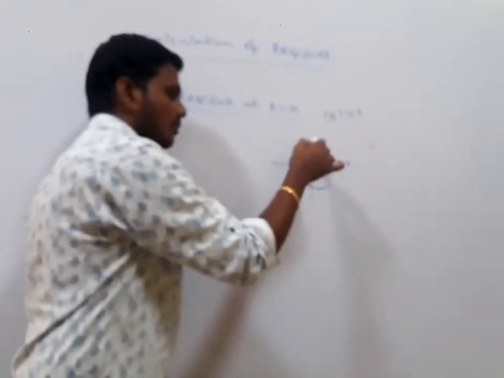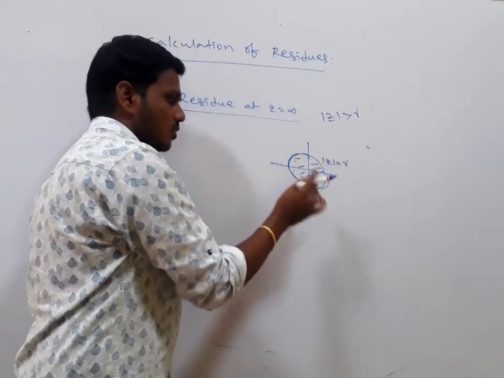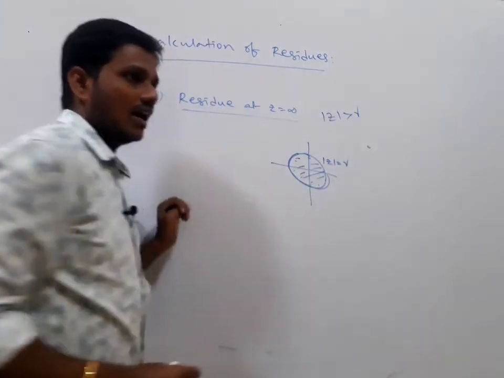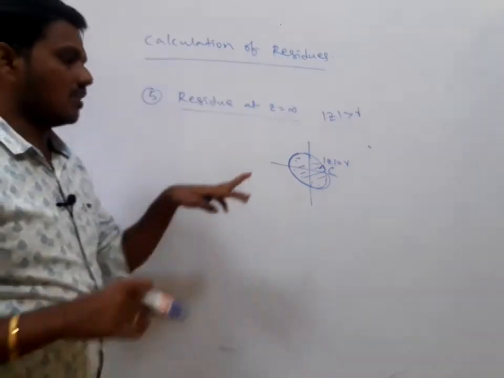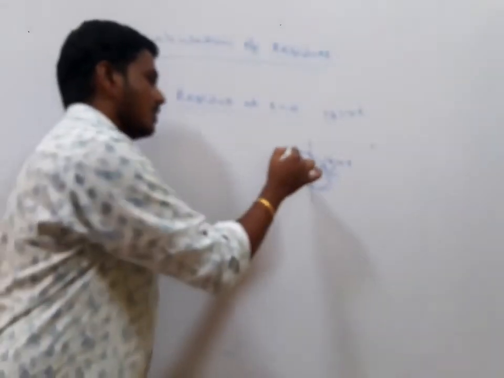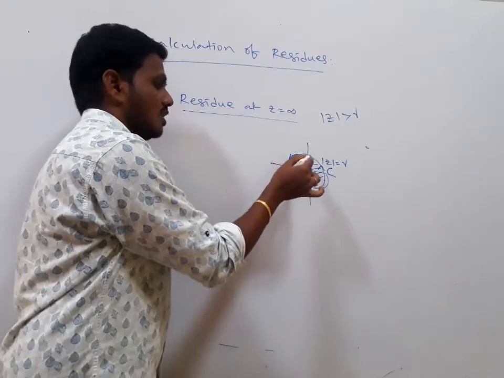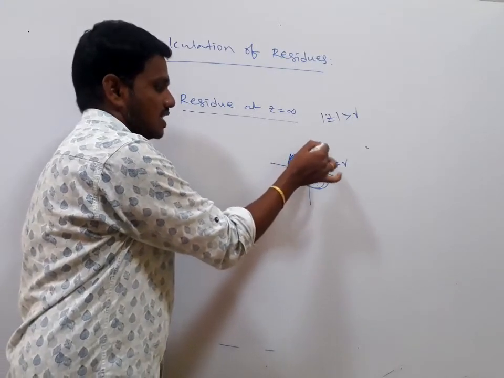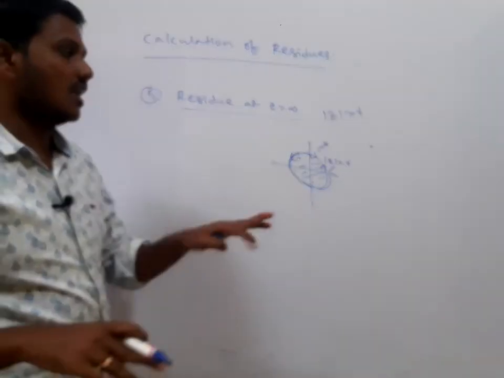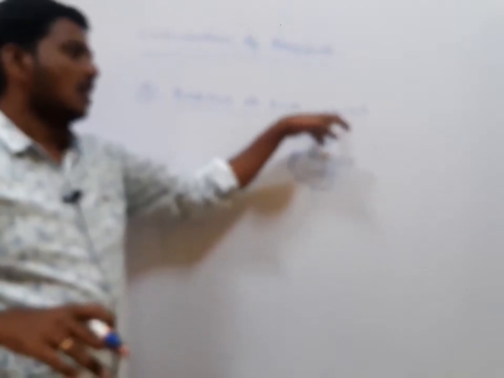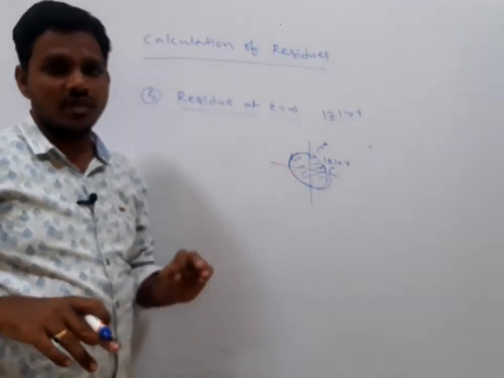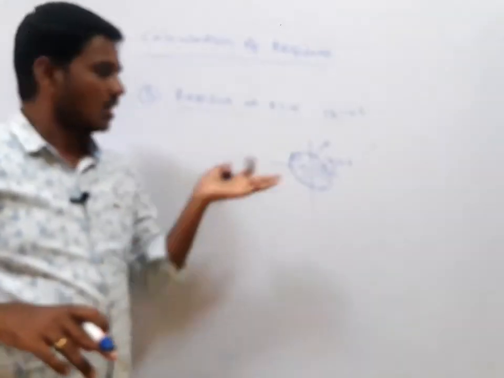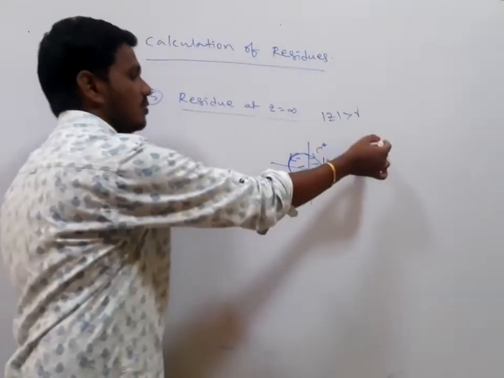Take C star in the clockwise sense, the region consisting of the points where mod z is greater than R. In this region, mod z greater than R, z equals infinity is definitely the singular point. That means it contains the point infinity.